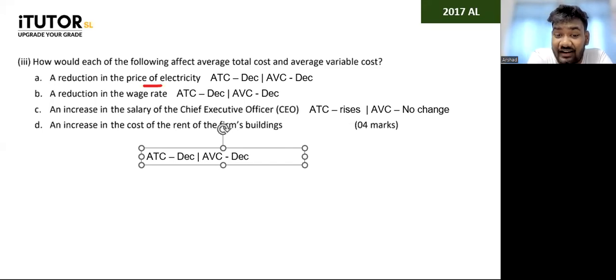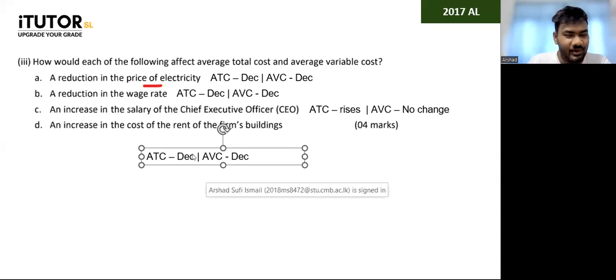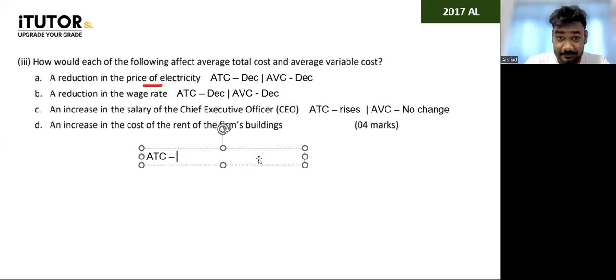Increase in the cost of rent of the firm's building. Rent, guys, again, rent is what? Fixed or a variable cost? Rent is a fixed cost. So if the rent increases, what happens to your average total cost? Now rent has gone up. Right now you have to pay 100,000 rent. Average total cost increases, rises, or you can say increases.